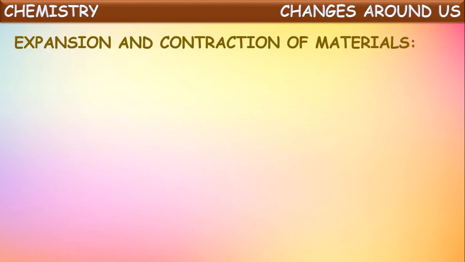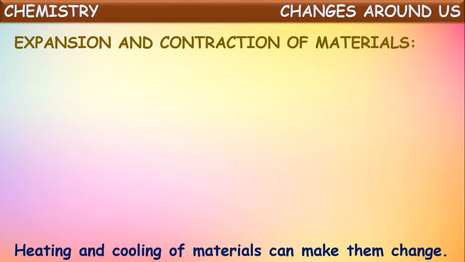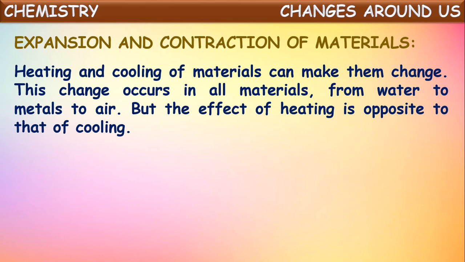Okay. Now let us see another classification of changes, that is expansion and contraction of materials. Heating and cooling of materials can make them change. Yes, most of the substances change by heating or cooling. This change occurs in all materials generally, from water to metals to air. These all will change their size when they are heated or cooled. But the effect of heating is opposite to the effect of cooling. Both are opposite actually.